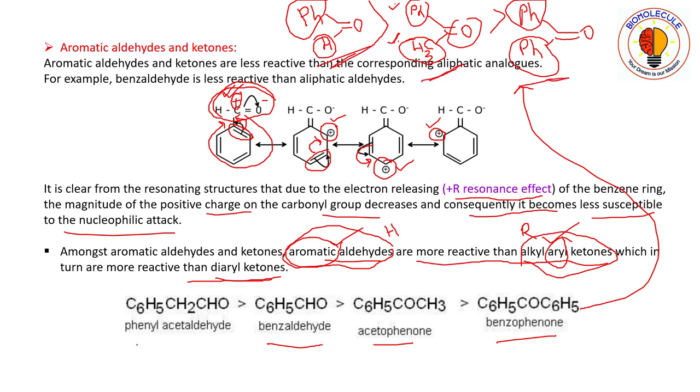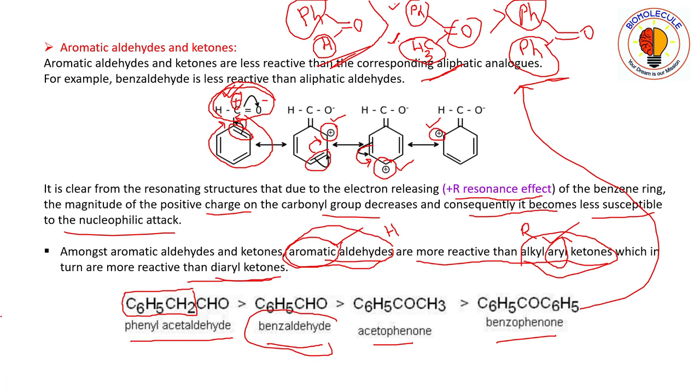Now here you see that phenylacetaldehyde is more reactive than benzaldehyde. Why is it so? Now you can see here that this portion is not an aryl group directly attached; it is an aryl group attached to one alkyl chain.